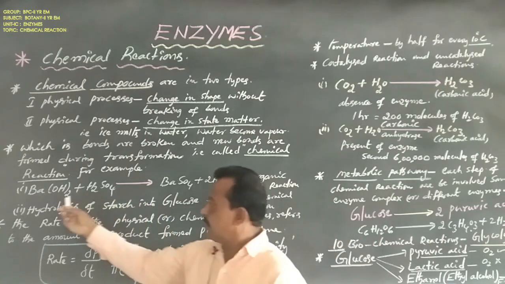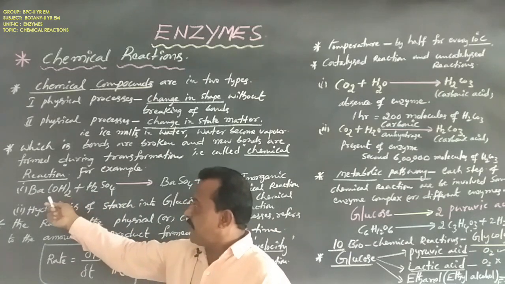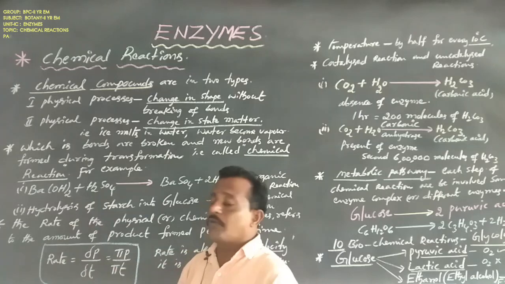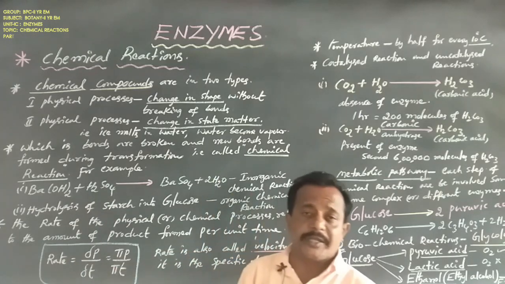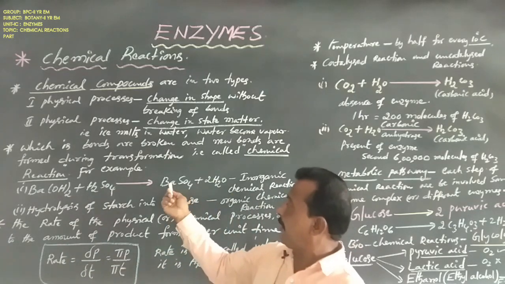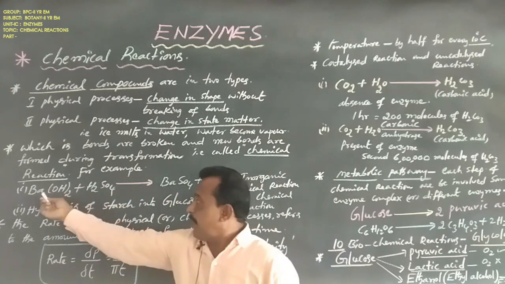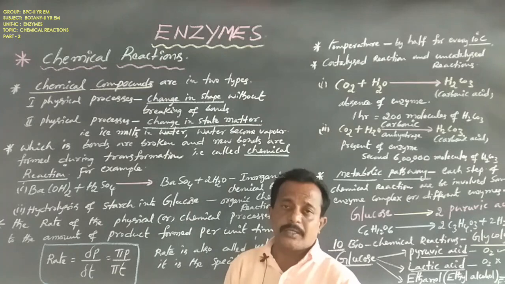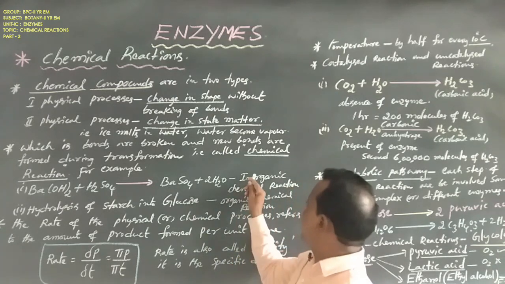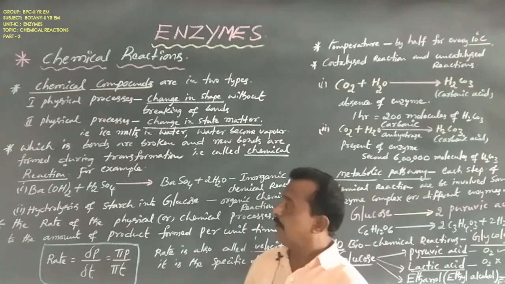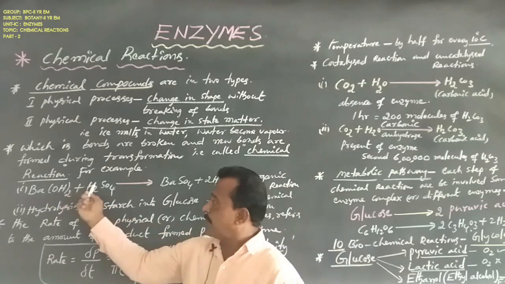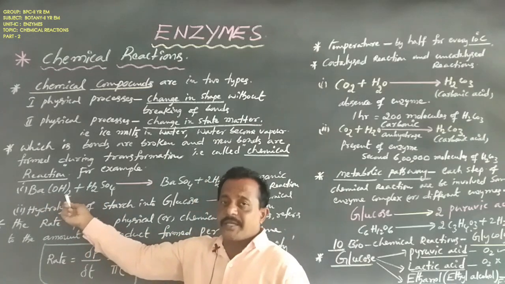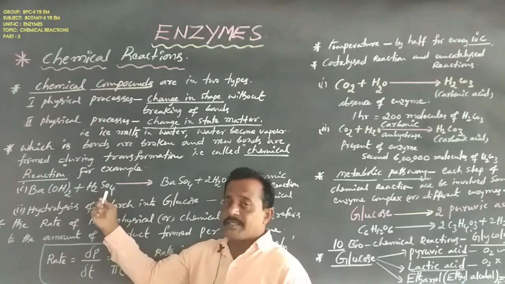Dear students, Ba(OH)2, that is barium hydroxide, combined with H2SO4, that is sulfuric acid, makes barium sulfate and H2O, a water molecule. This is an inorganic chemical reaction, meaning bonds are broken. The first one is Ba(OH)2, barium hydroxide, and the second one is sulfuric acid.